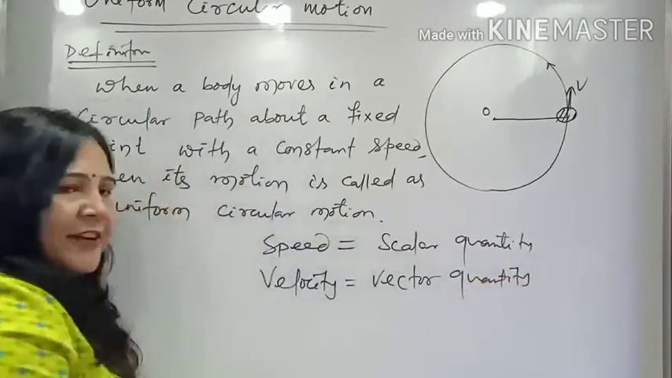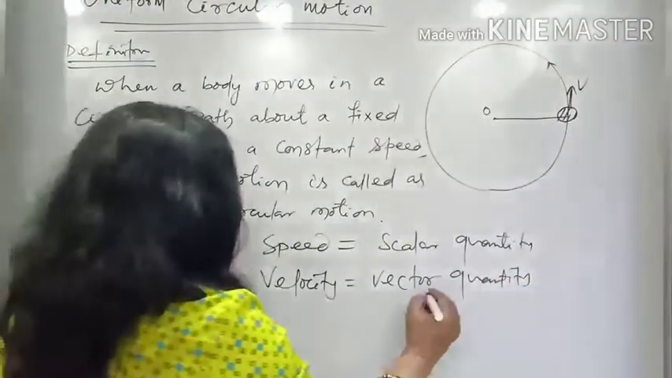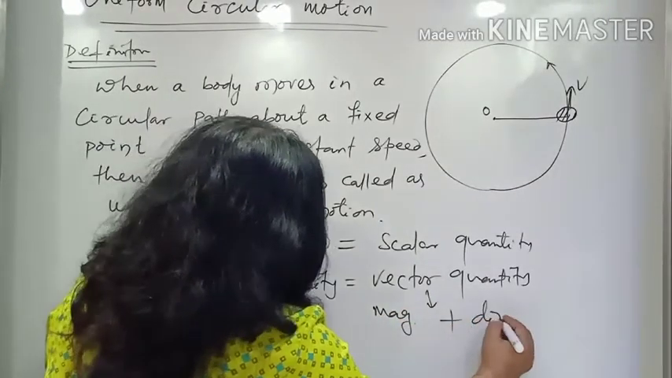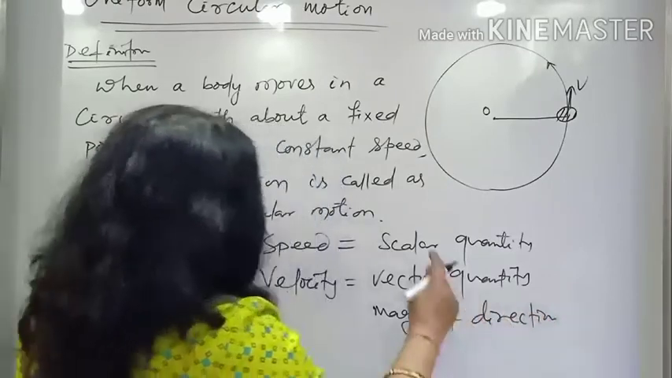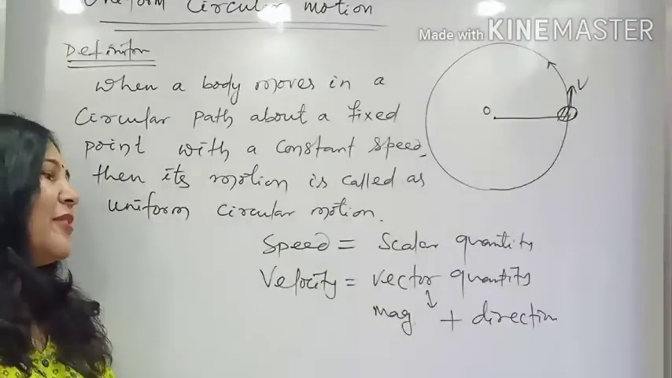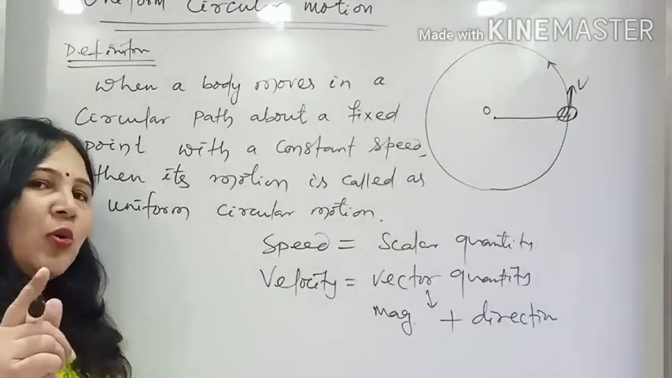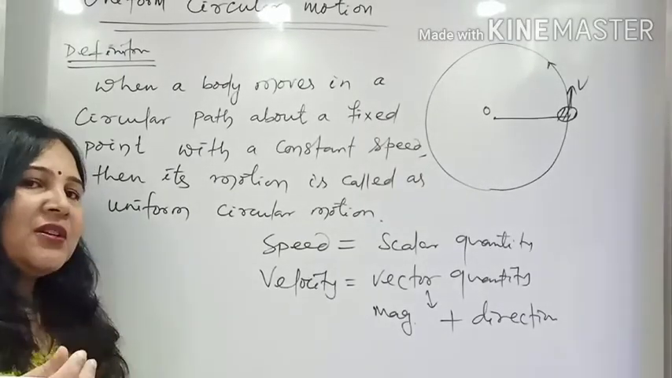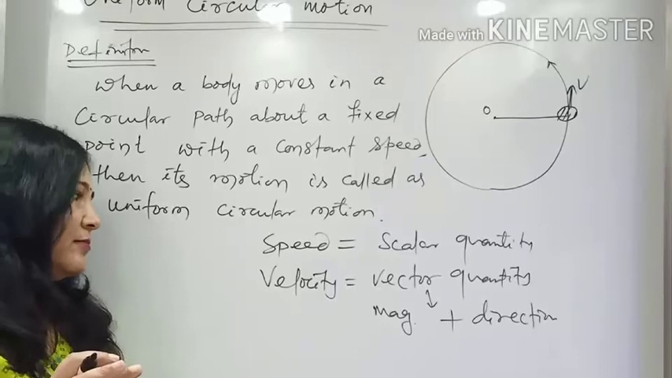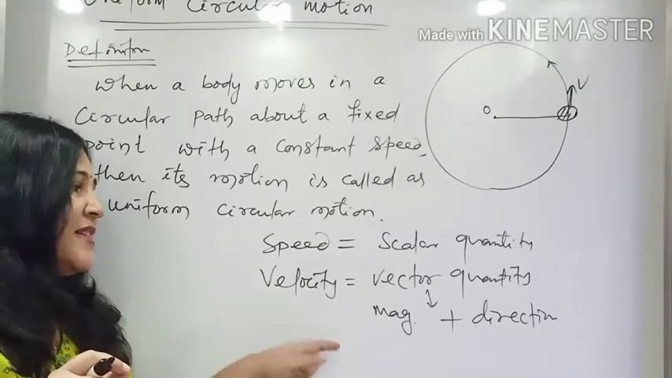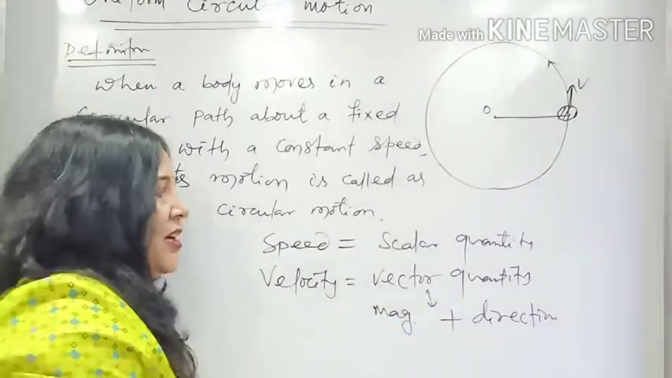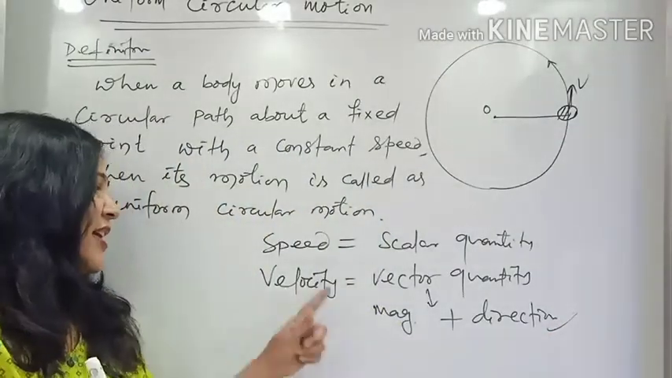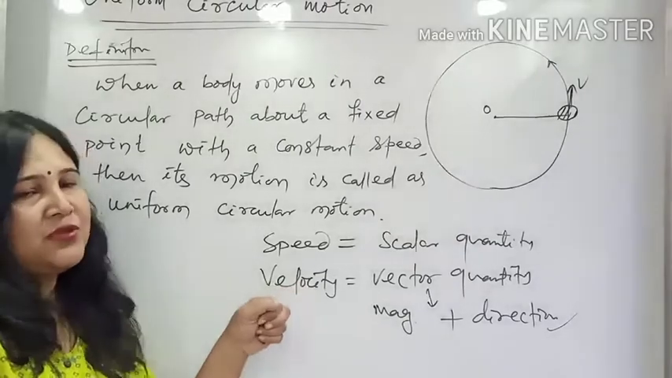Now what do you mean by vector? Vector means it has magnitude, and it also has a direction. But a scalar quantity only has magnitude. That means a scalar quantity is independent of direction. The body may move in any direction, but it doesn't matter. But velocity depends upon the direction, so as I said earlier, if the direction changes, velocity is going to change.